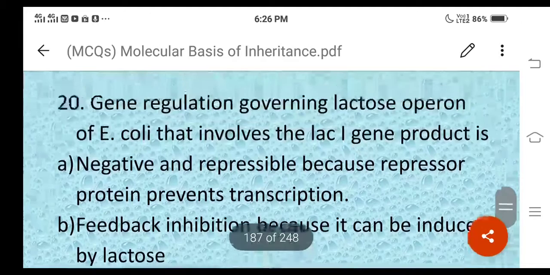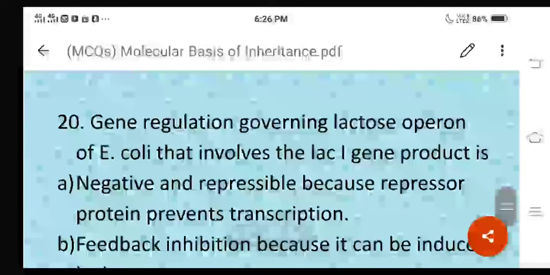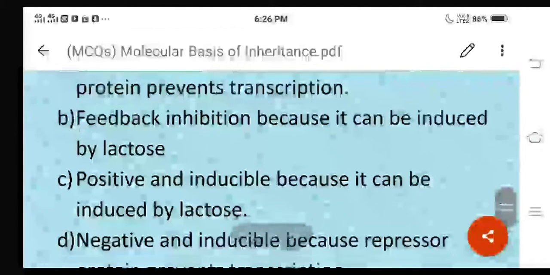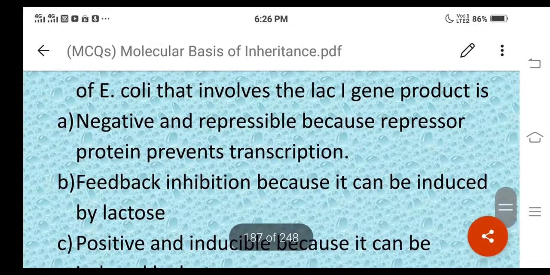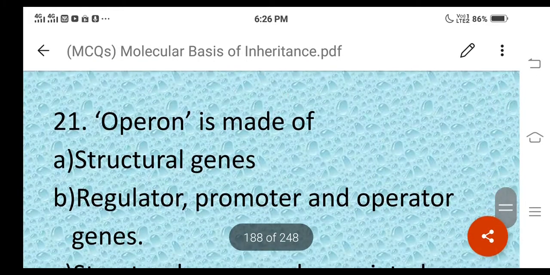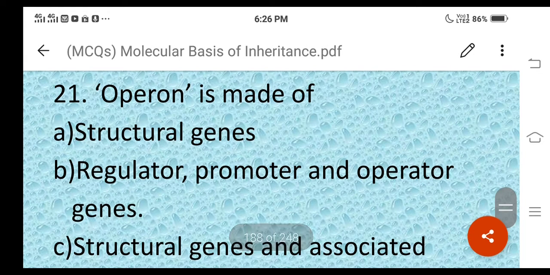So option D is the correct answer. Then the next one, 21.